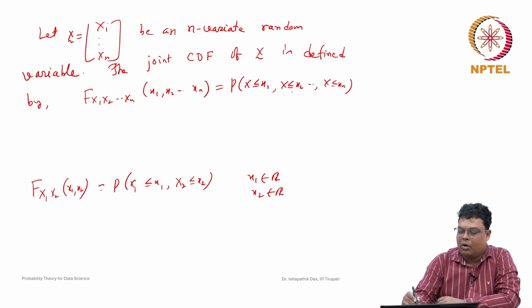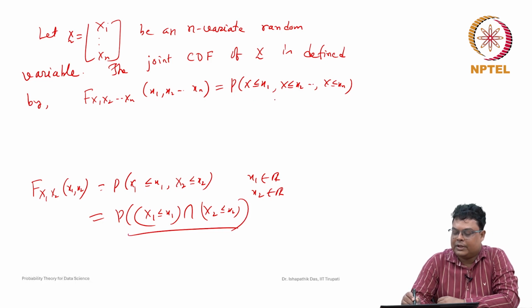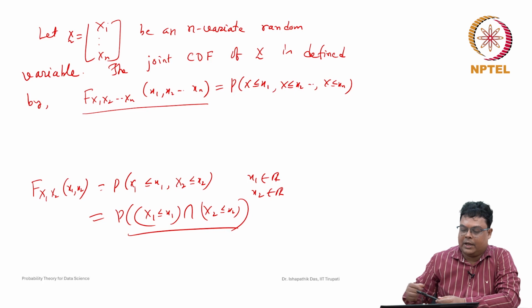All of these are events taken together, so it is an intersection: the probability of X1 less than or equal to x1 intersection X2 less than or equal to x2, and so on. This is the joint cumulative distribution function of X1, X2, ..., Xn, defined like this.